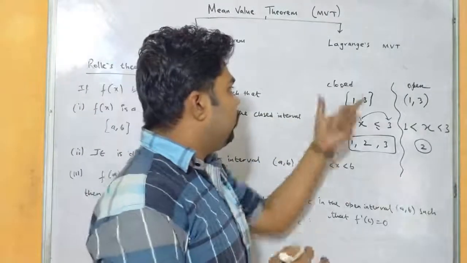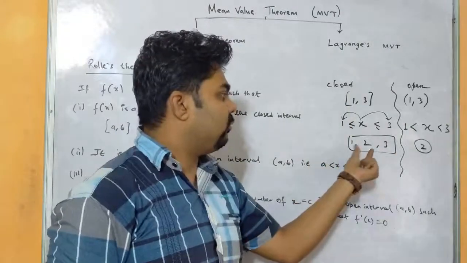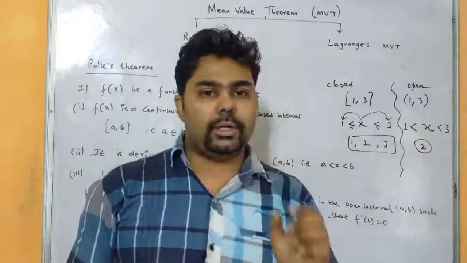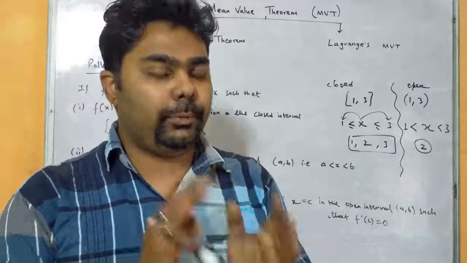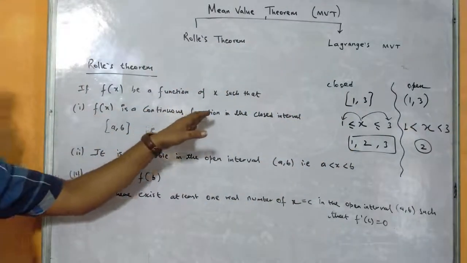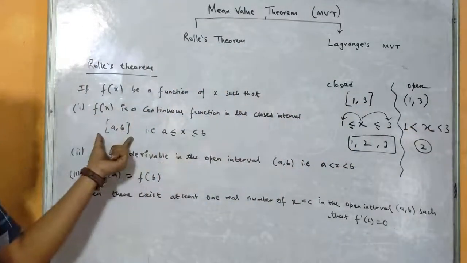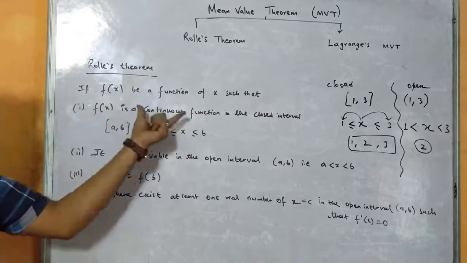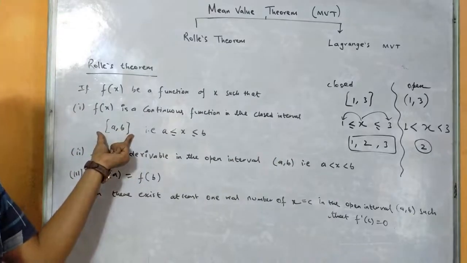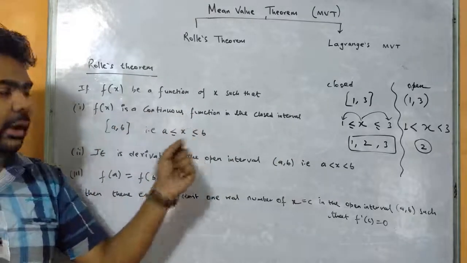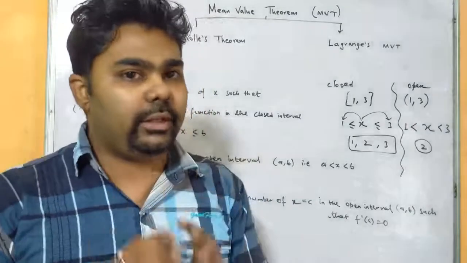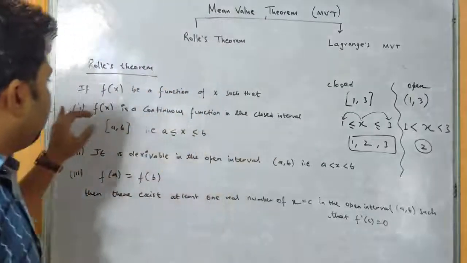I repeat, in closed interval we can take the extreme points as well as the points lying between the two limits, but in open interval we have to consider only the points between 1 and 3. Okay, so first condition, f(x) is continuous function in the closed interval [a, b]. So whenever you are writing that the given function is continuous in the closed interval, we have to write it in square bracket. This statement you have to write exactly for each and every question in this chapter. So first we will be writing this one.